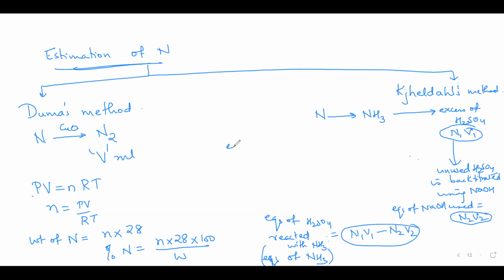In fact, equivalents of nitrogen भी same रहेंगे. ये मुझे मिले हैं equivalents of nitrogen. So how to get the weight of nitrogen? Weight of nitrogen will be number of equivalents of nitrogen multiplied by its equivalent weight. Equivalent weight of nitrogen is 14. So this gives you the weight of nitrogen.